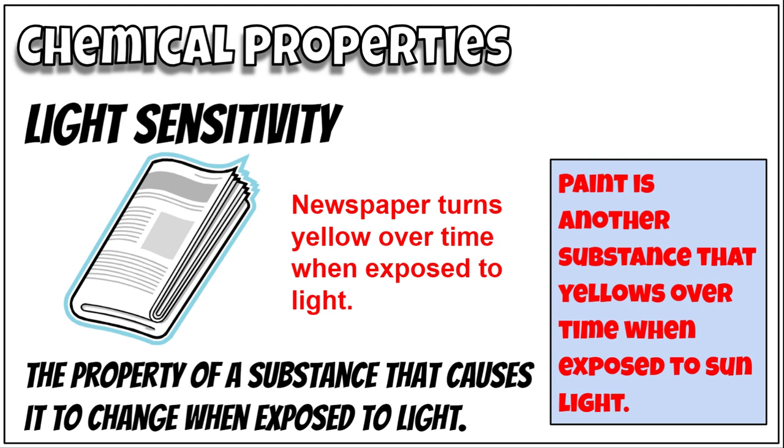Light sensitivity, right? This is the property of a substance that causes it to change when exposed to light. So, newspapers, for example, if you sit them out in the sun and they're exposed to light, they will turn yellow, right? It's the chemical that is in that paper. Paint is another substance that yellows over time when exposed to the sun. You can look at just about anything that has any kind of color to it, and it will have a chemical change if it is exposed to light.